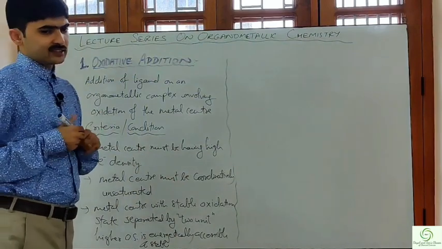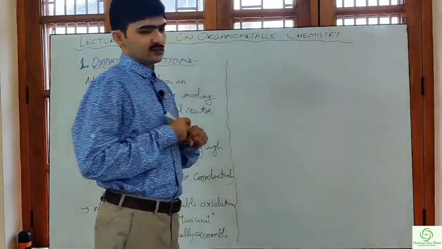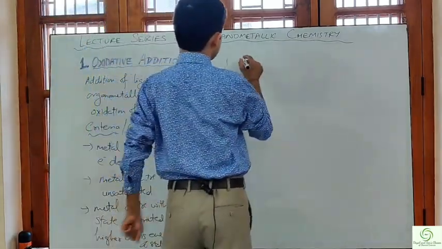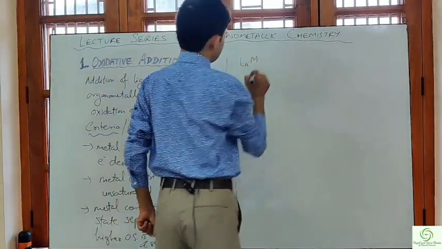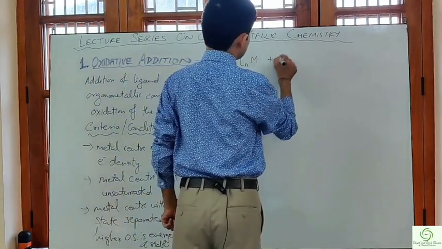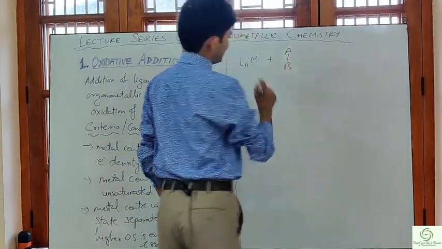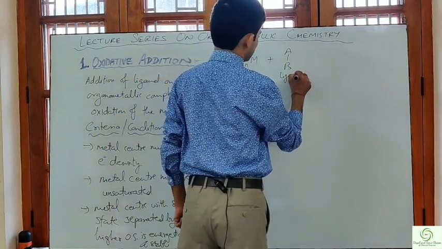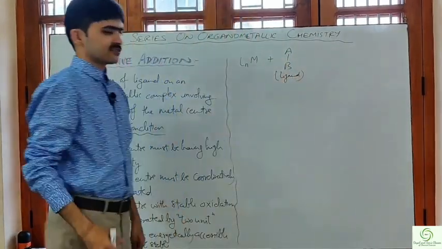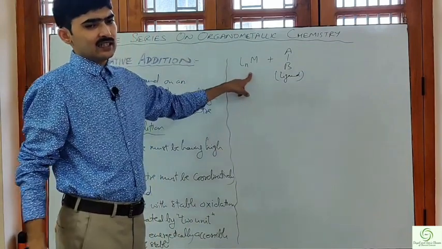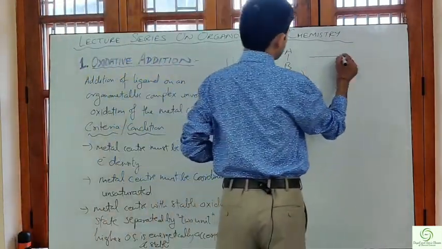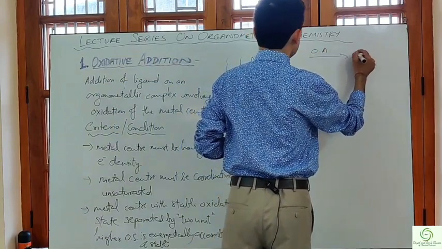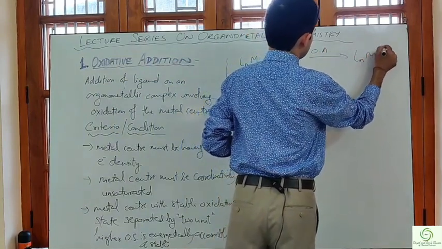Now let's take a general reaction first and then understand what is actually happening in oxidative addition. Let's say we have a complex LnM and it reacts with AB. This is a ligand AB. It interacts with the complex LnM and, on oxidative addition, results in the formation of LnMAB.